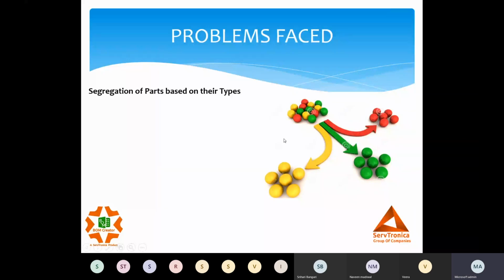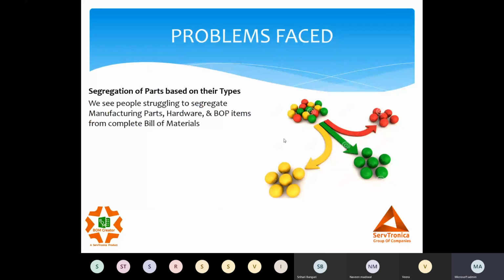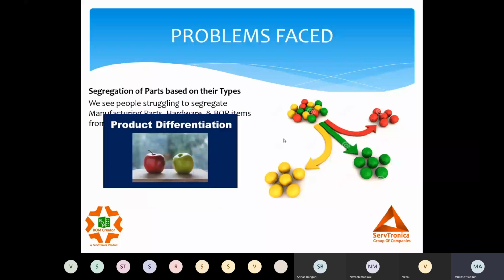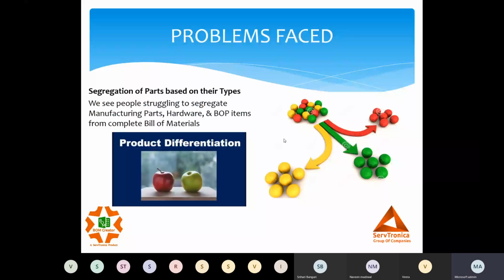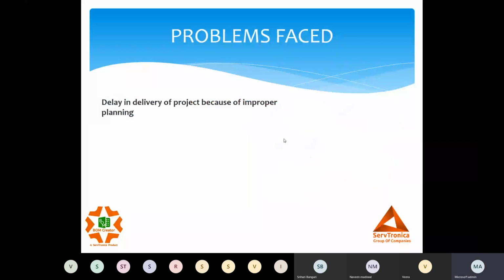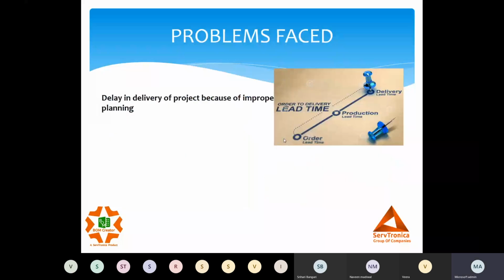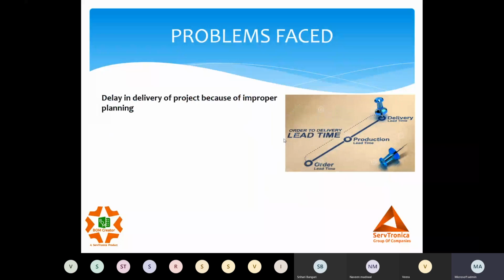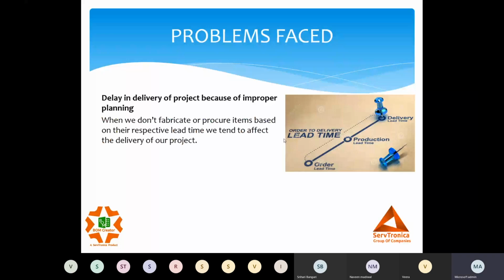Say production's concern is only the manufacturing parts. Purchase's concern is only the BOP. So segregating the respective details for respective people again becomes a tedious job for us. Next is delay in delivery of projects because of improper planning. As we also discussed, from the order date we have a set delivery for any project, right? So we need to plan and prioritize things. In our machine we have a lot of manufacturing components which have their own manufacturing lead time, right? So if we do not plan things accordingly, the project gets delayed.